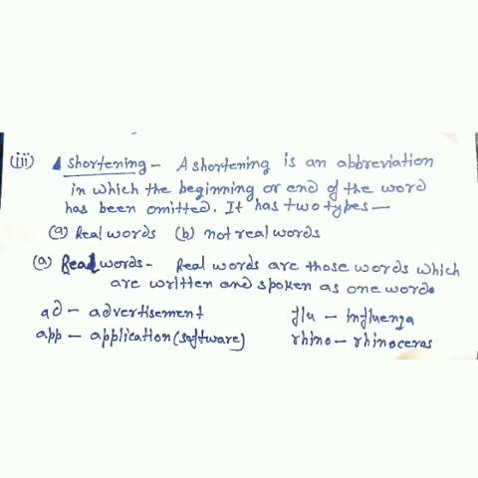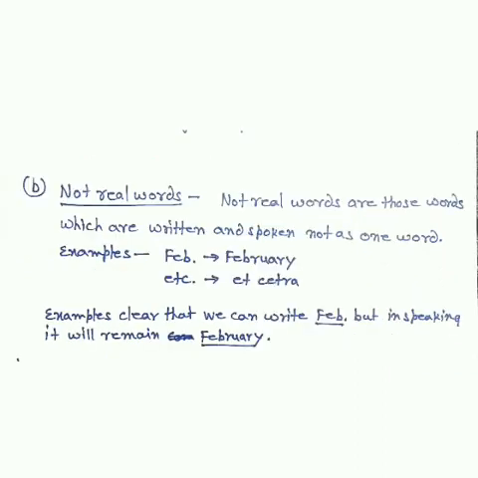Now the second category is not real words. Not real words are those words which are written and spoken not as one word. They are different. As I have written, not real words are those words which are written and spoken not as one word. For example, feb, it stands for February, etc, it stands for etcetera. Students, we can write them feb and etc, but in speaking we will use the complete words, February, etcetera. So that's why they are under the category of not real words.